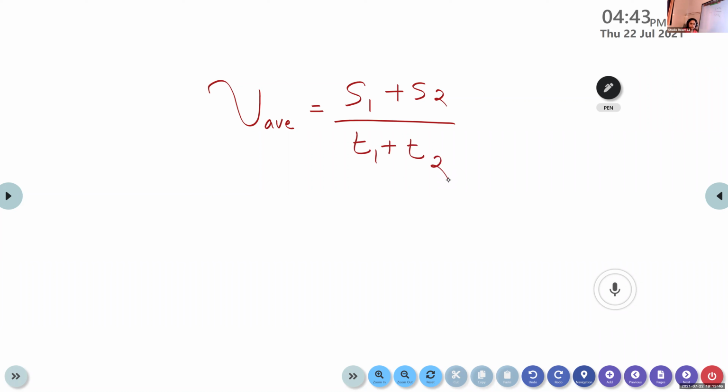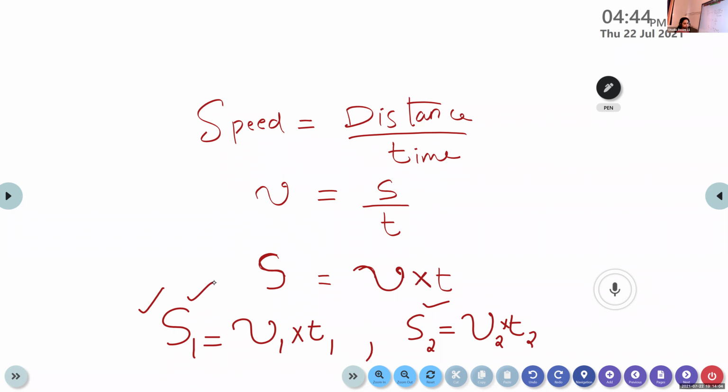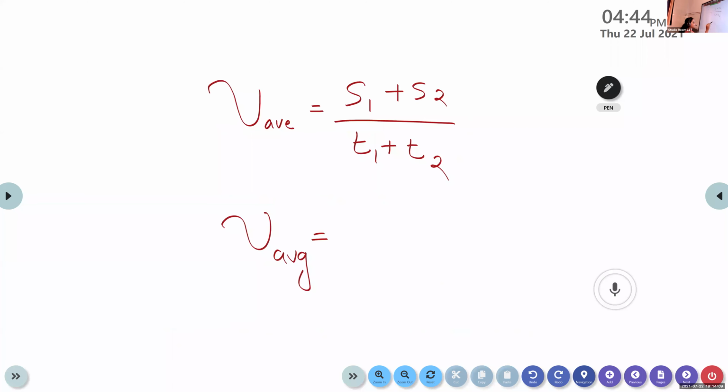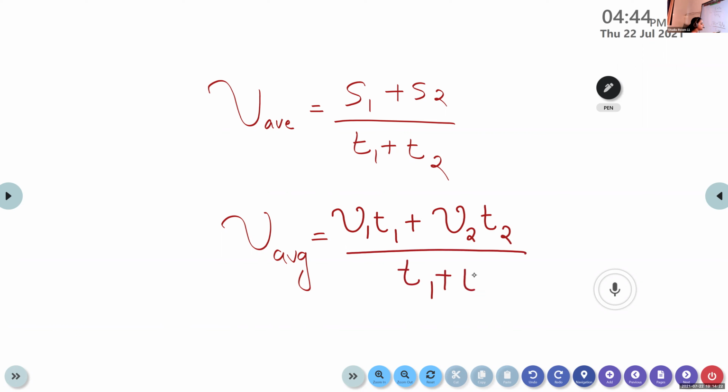In this case, the distances S1 and S2 are not provided, but we find the value for S1 and S2 and substitute it here. v average is equal to v1 T1 plus v2 T2 divided by the total time taken, that is T1 plus T2.